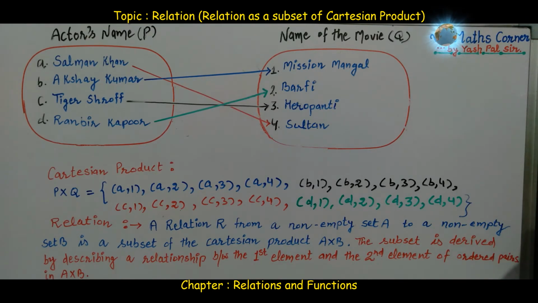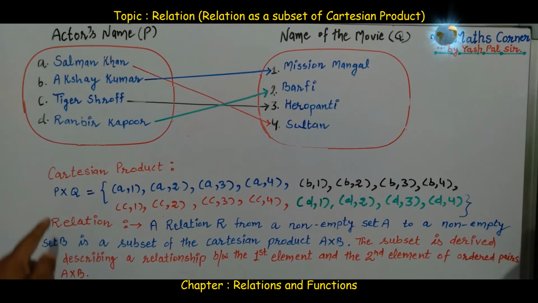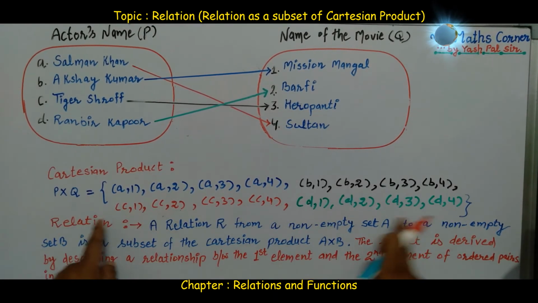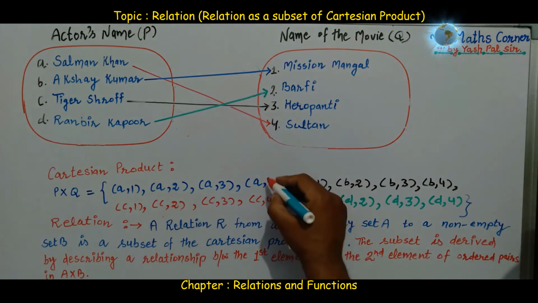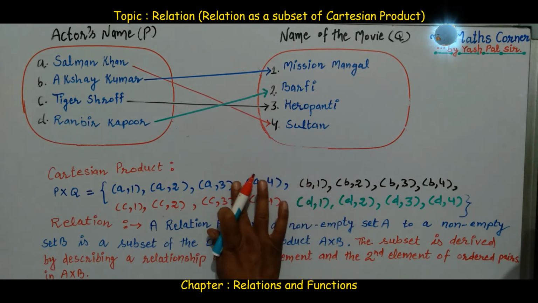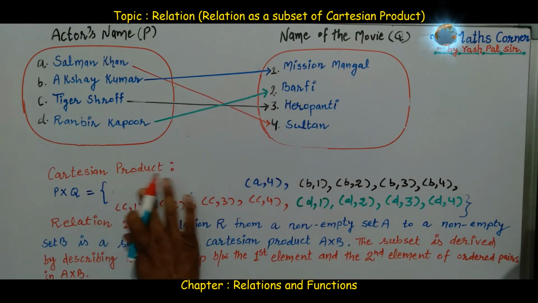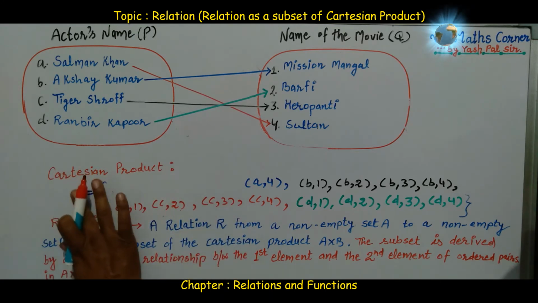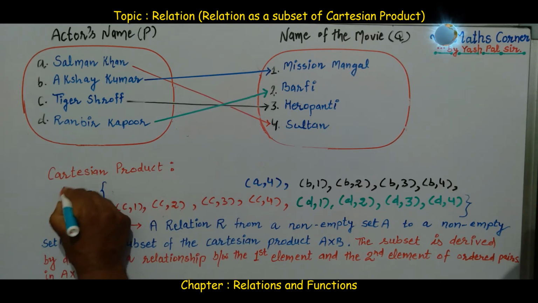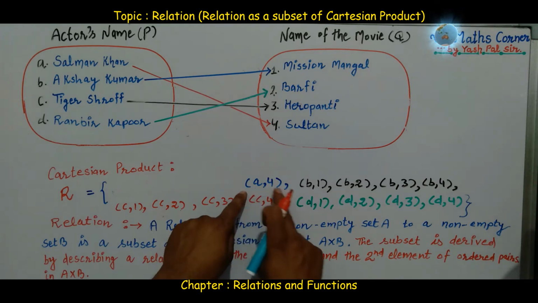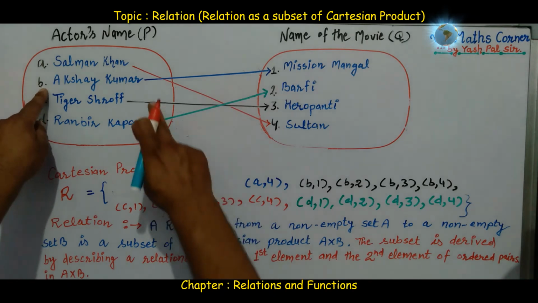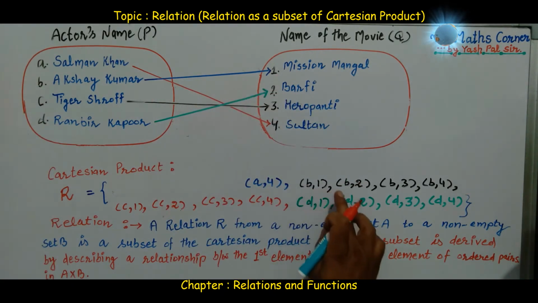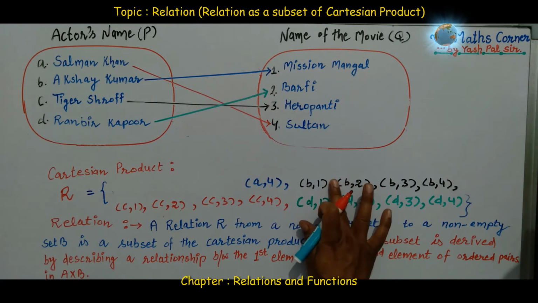Okay. So out of the ordered pairs in the Cartesian product P cross Q, we just selected first of all A4, and the remaining elements are removed in order to convert this Cartesian product into a relation. So the first ordered pair was A4, the second ordered pair was B1. Next, all these other ordered pairs are removed.